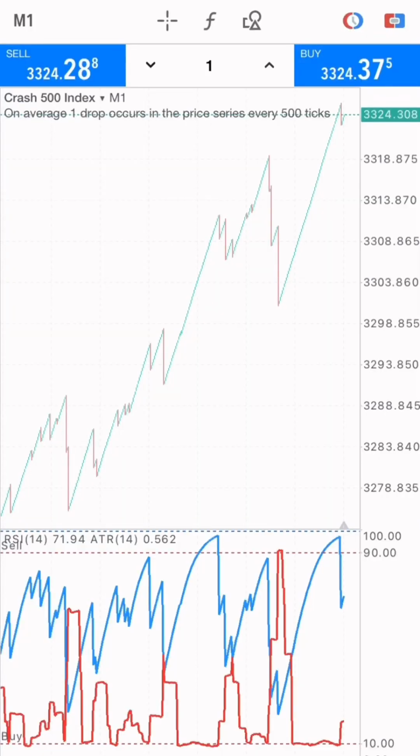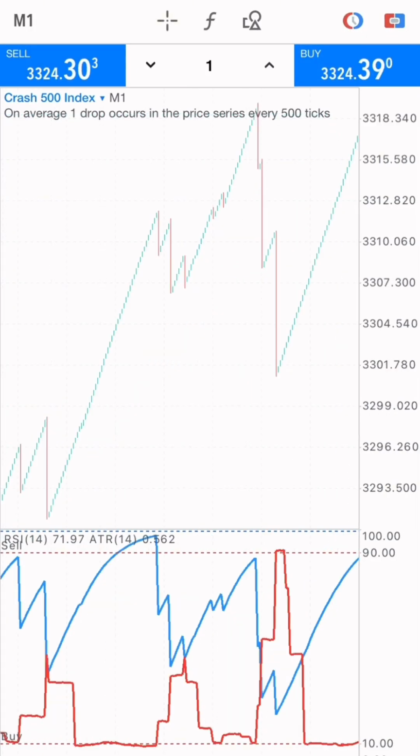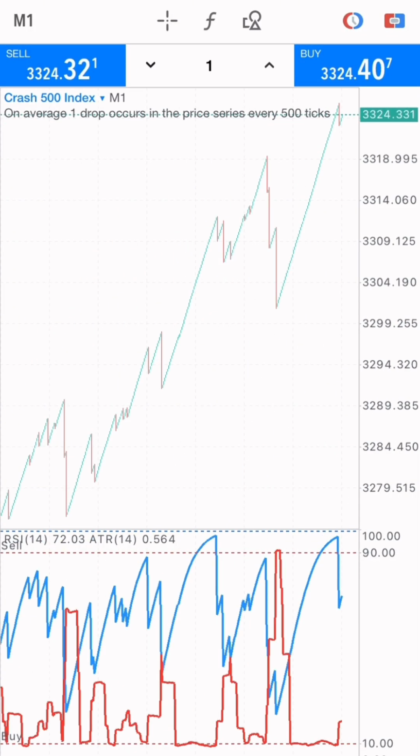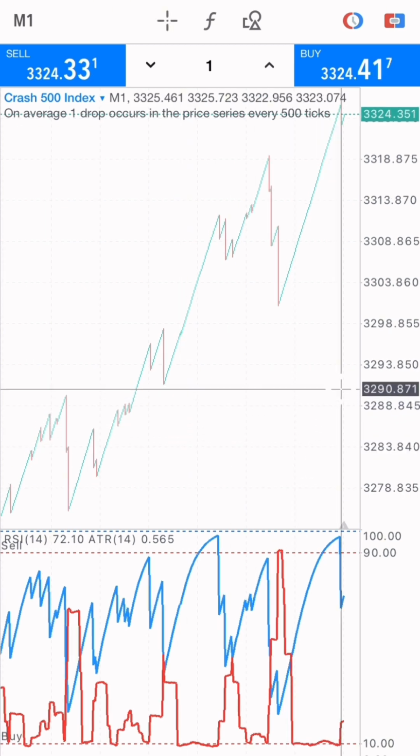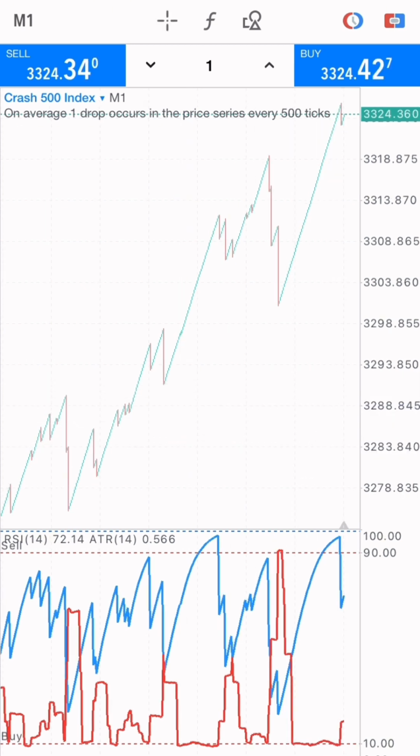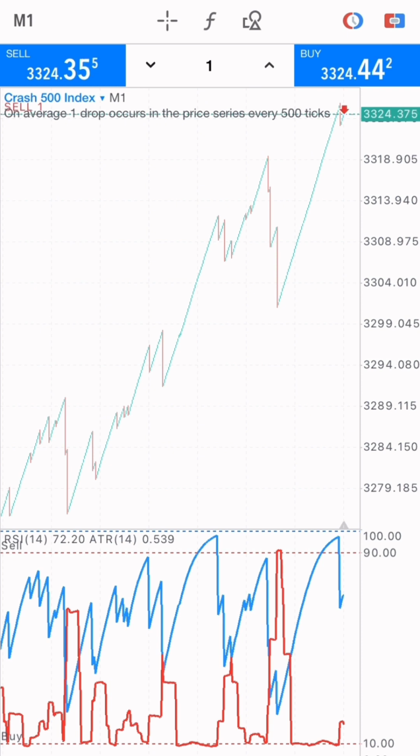All right, now I can see that this market right now is at the overbought region right here, and this market will drop at any given position. So I'm going to place a sell on this market so that I'll be able to take advantage of price movement from this trade right now.